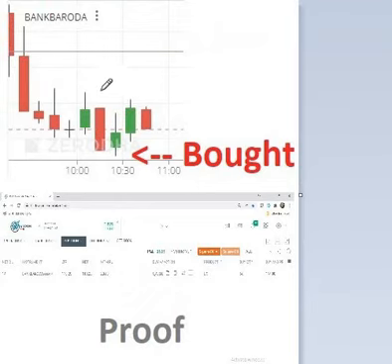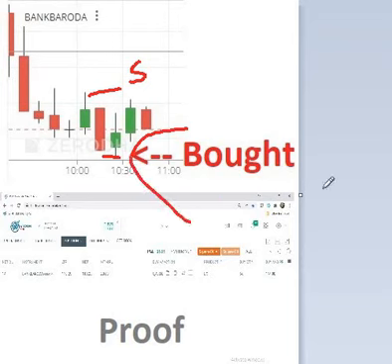So we were discussing selling here so that we are able to buy when it goes down. It mostly does that. See, it has been bought here with profit. This is the proof.